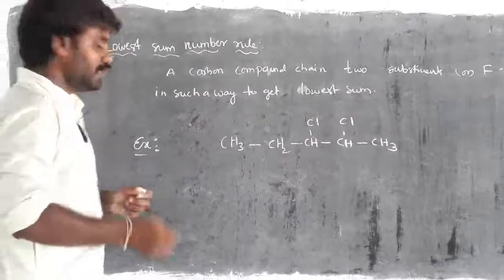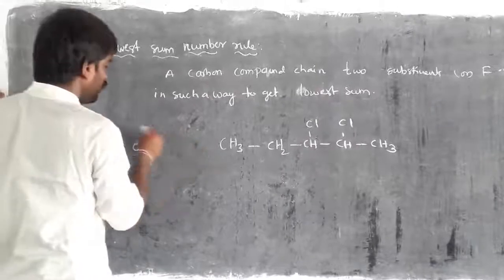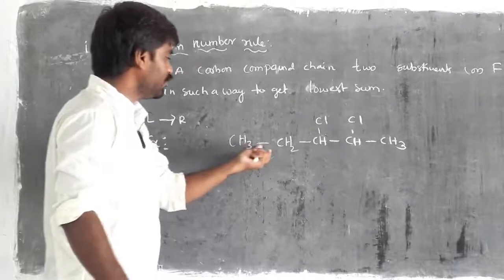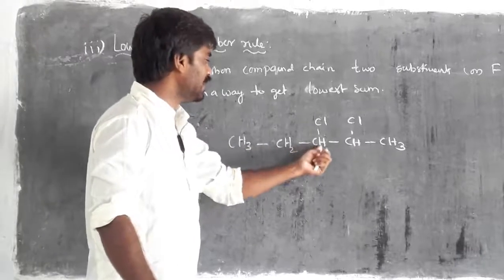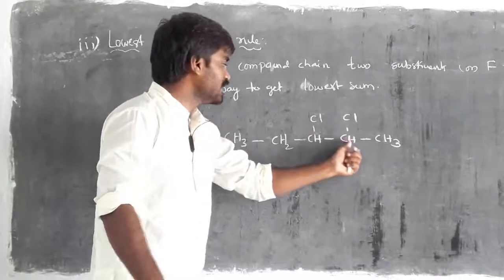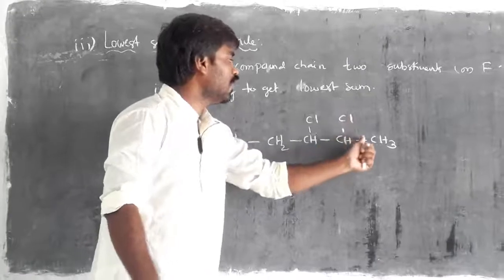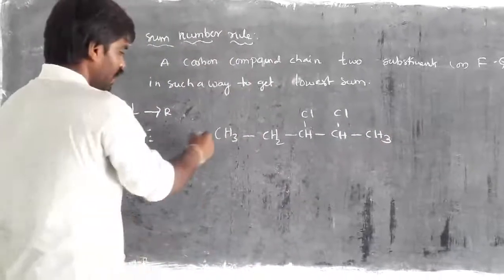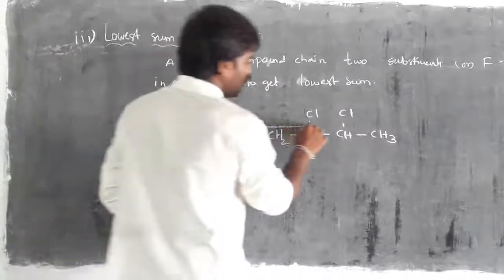So for that I am going to give one explanation with an example. Here CH3 bond CH2 bond CH bond Cl bond CH bond Cl bond CH. So this is the molecule, right? In that, first I select the parent chain.